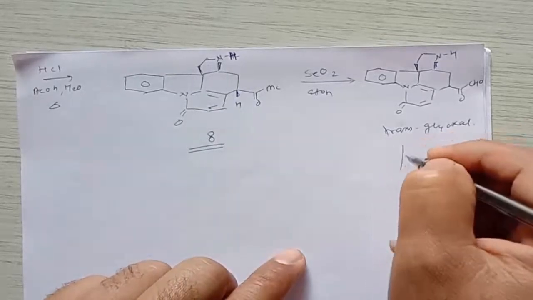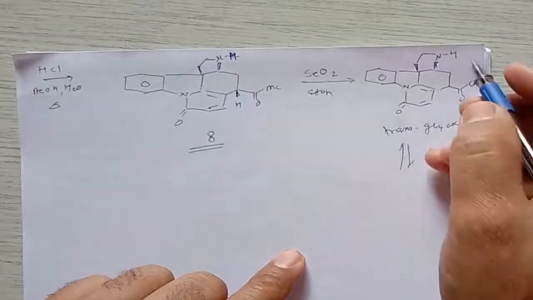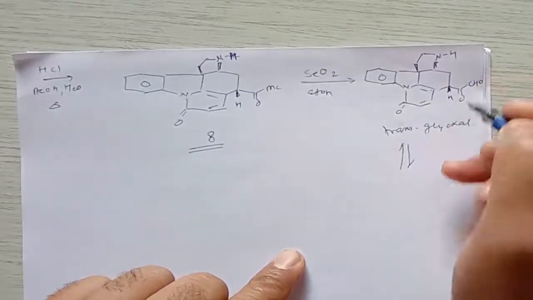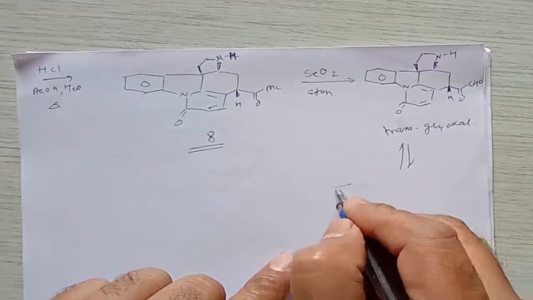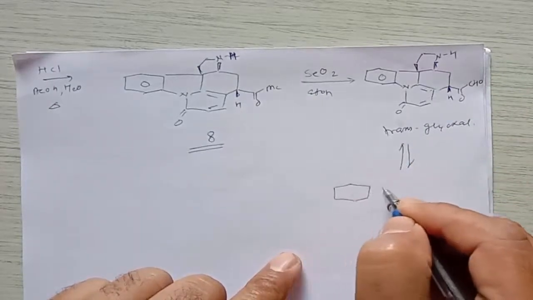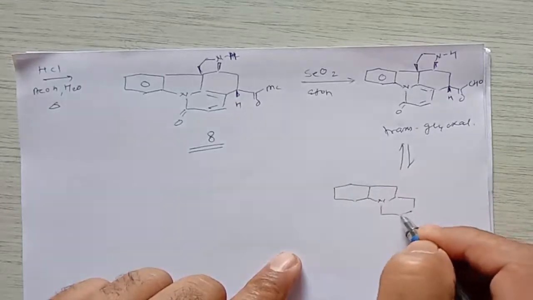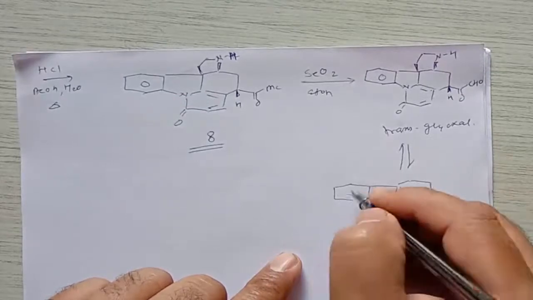Then this molecule will undergo epimerization of this center. Here we can see the hydrogen which is above the plane. When this molecule undergoes epimerization, the hydrogen which is above the plane goes below the plane, and it gives formation of a compound.